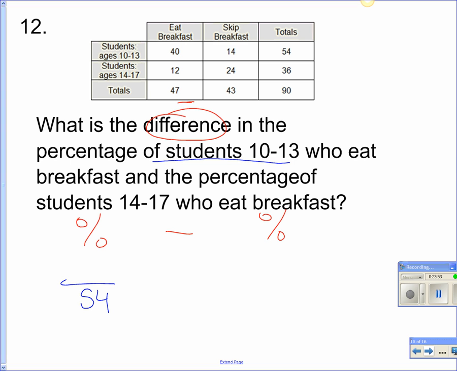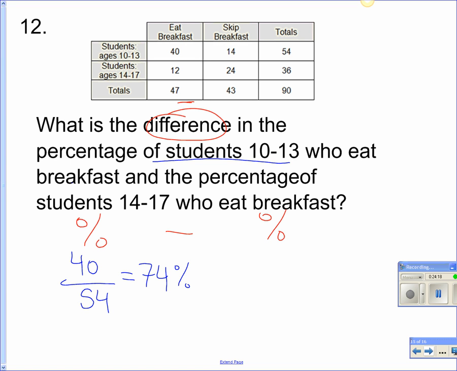What does it say? 10 to 13 who eat breakfast. 40. Okay. All right, Andrea, 40 divided by 54. 74%? Okay, we'll just go with that.